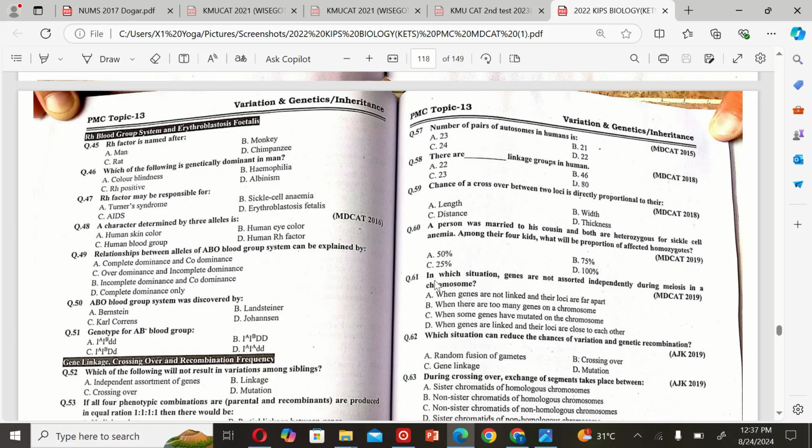The next MCQ is: in which situation are genes not assorted independently during meiosis in a chromosome? A. When genes are not linked and their loci are far apart. B. When there are too many genes on a chromosome. C. When some genes are mutated on their chromosome. And D. When genes are linked and their loci are close to each other. So the correct option is D.